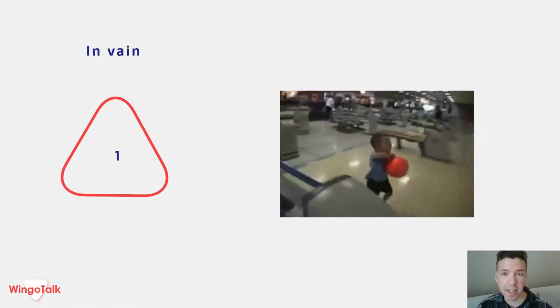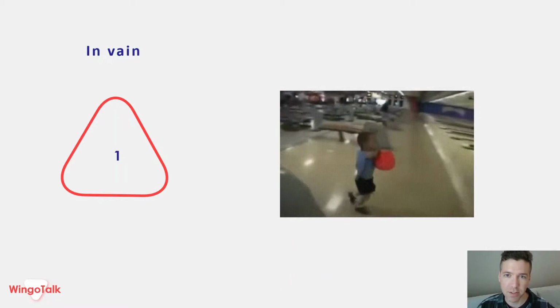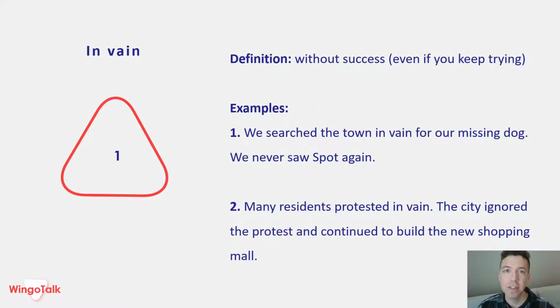First, in vain. So the little kid tries to go bowling but just fails, no matter what. Definition: without success, often even if you keep trying. Examples: we searched the town in vain for our missing dog. We never saw Spot again. Number 2, many residents protested in vain. The city ignored the protest and continued to build the new shopping mall.